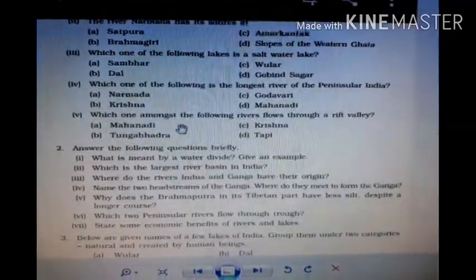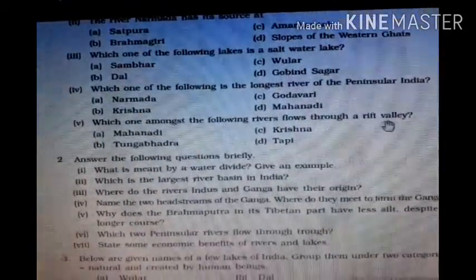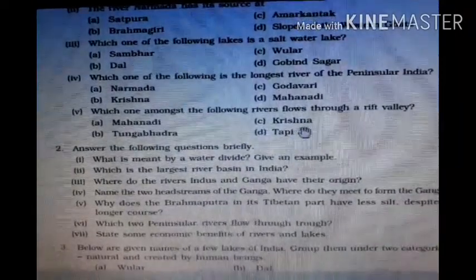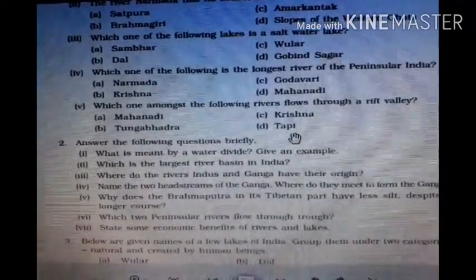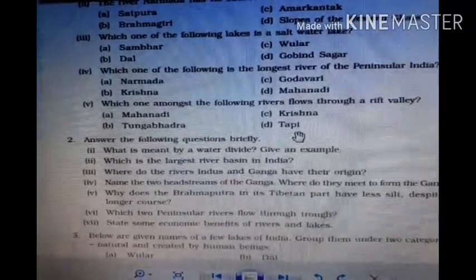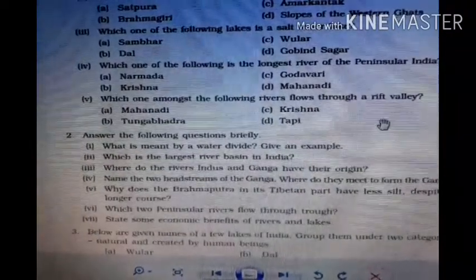Fifth, which one of the following rivers flows through the Rift Valley? Mahanadi, Tungabhadra, Krishna, Tapti. The right answer is Tapti. It moves through the Rift Valley.